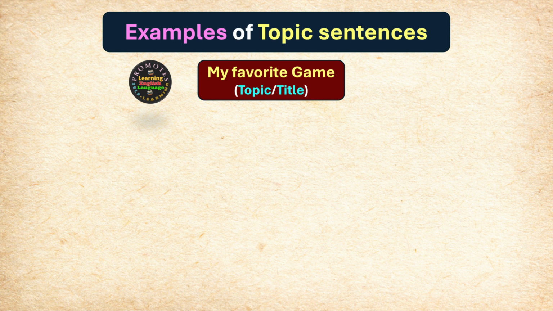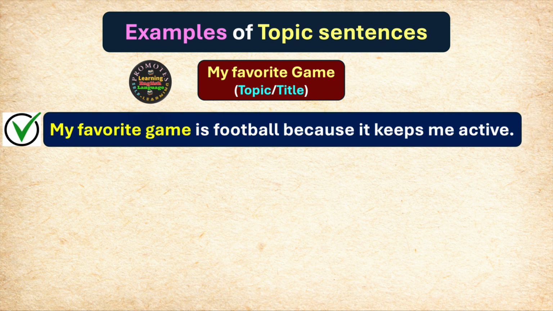Now the question is how to start writing the paragraph, how to write a topic sentence. In what way should I start the idea in the beginning? So you can write in a way you like. As we have just spoken, the first sentence is always known to be the topic sentence. And the topic sentence is directly connected. So let's write a topic sentence for this topic, my favorite game. And here it is. My favorite game is football because it keeps me active. What we notice is that the topic itself is found in the first sentence. Therefore, the first sentence is the topic sentence of the paragraph.